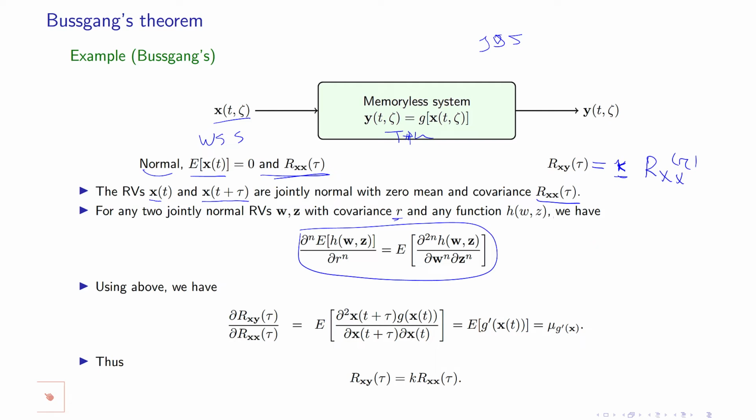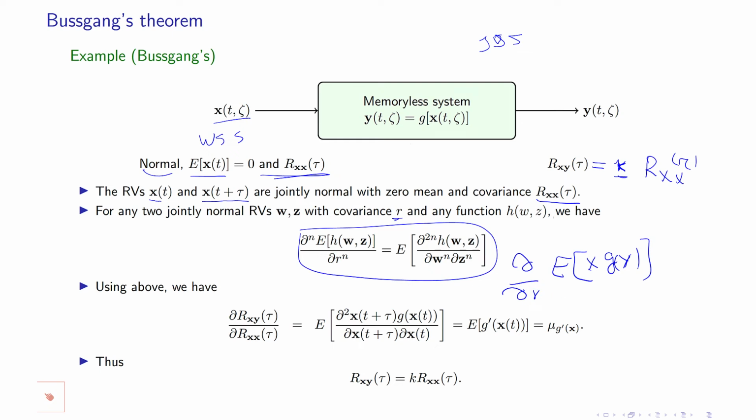Now, here I have a particular function: my function is going to be x times g of y. If I calculate the mean of that, and if I calculate the derivative of this with respect to r, the cross correlation of x and y, I could apply this theorem n times, but I applied it only once.